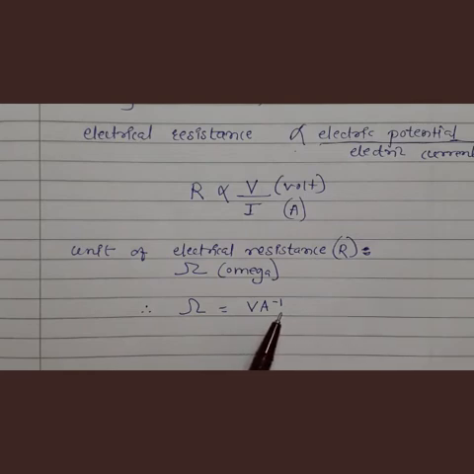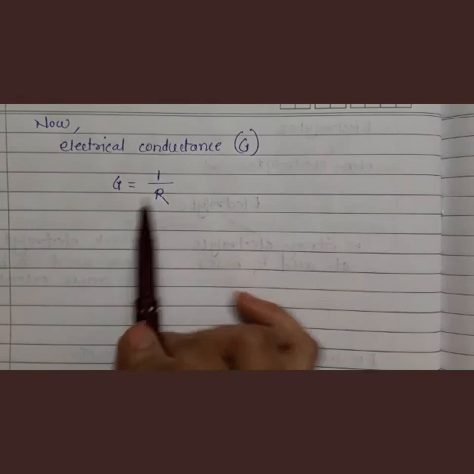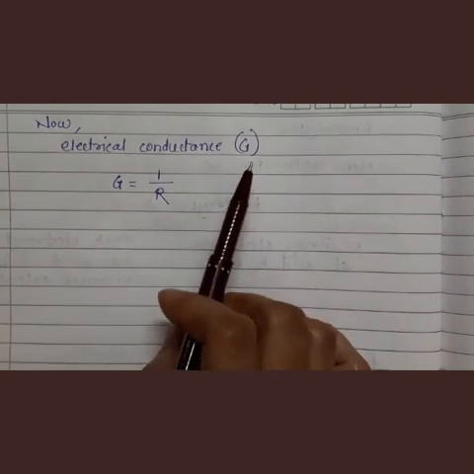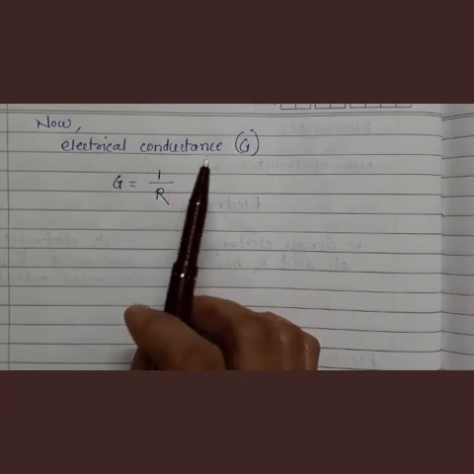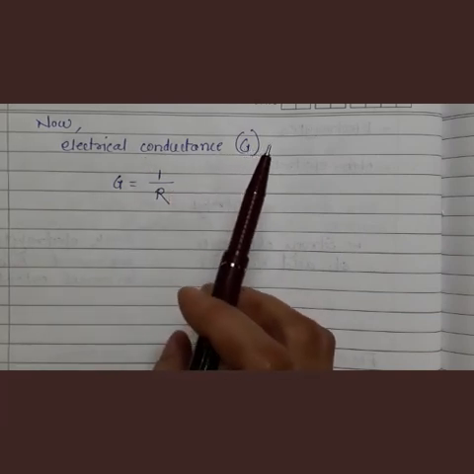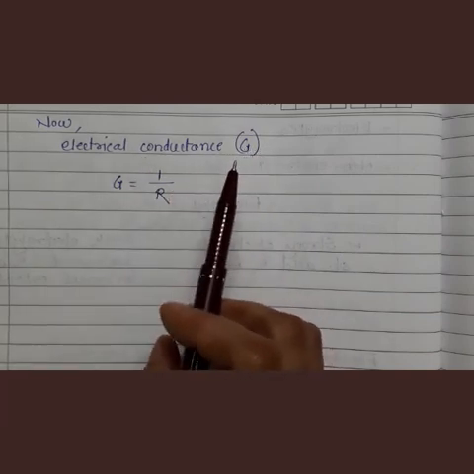Understand? Now let us see what is meant by electrical conductance, which is denoted by the symbol capital G. The electrical conductance G of any solution is the reciprocal of resistance.